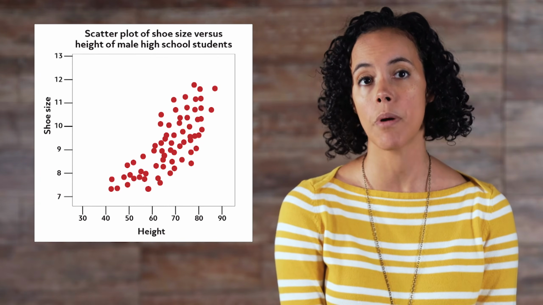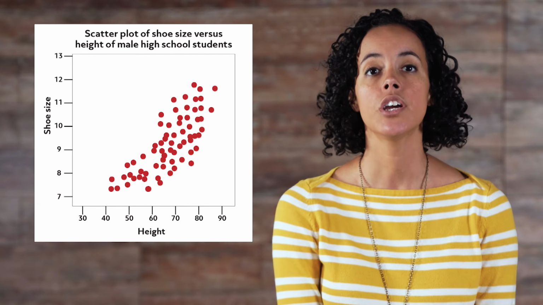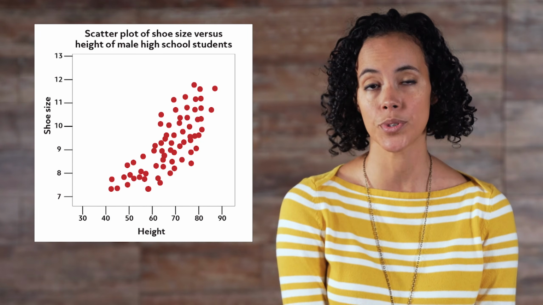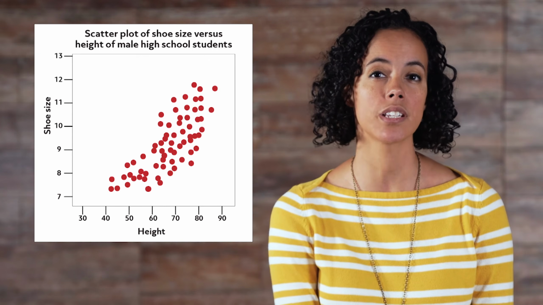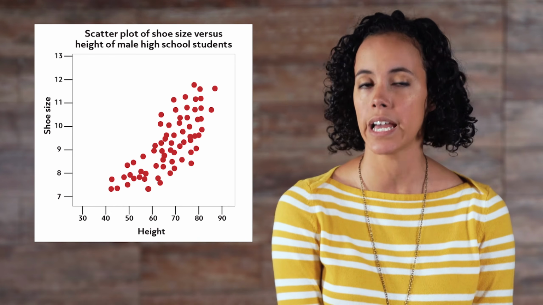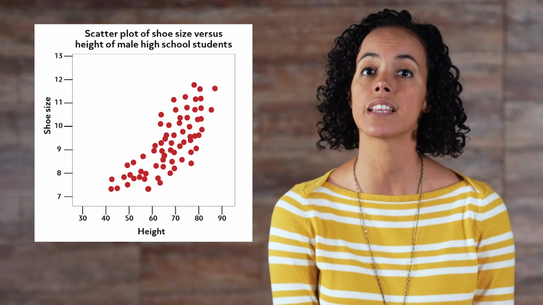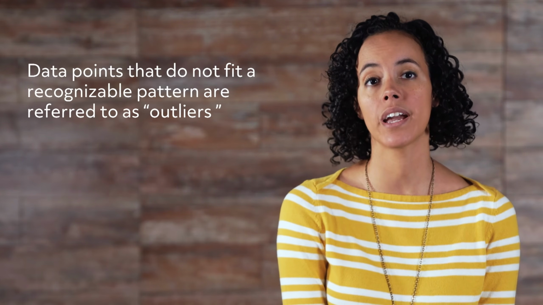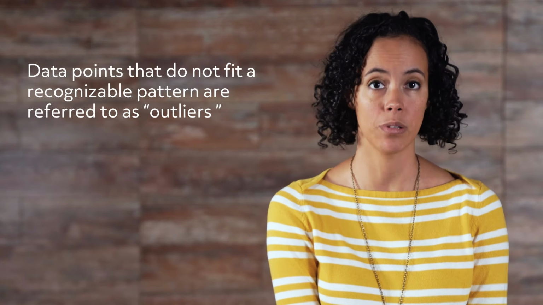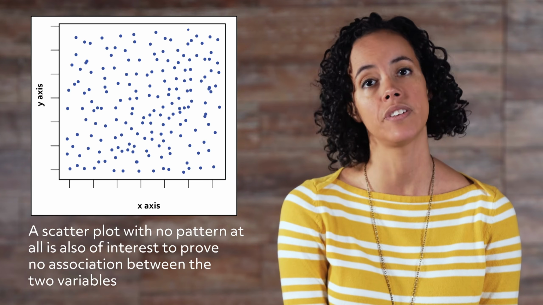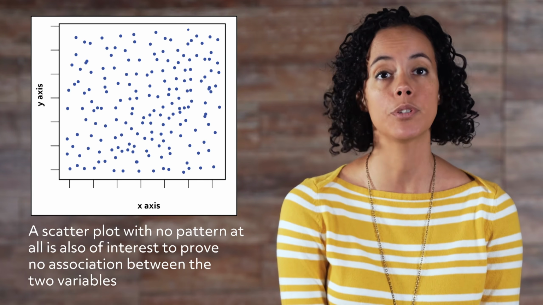An example of a strong positive, somewhat linear pattern could be revealed in a scatter plot of shoe size versus height of male high school students. Because typical male students continue to grow during the high school years, the data for all male students would likely show underclassmen data points at the lower end of the scatter plot and upperclassmen represented at the higher end. Data points that do not fit a recognizable pattern are referred to as outliers. Finally, a scatter plot with no pattern at all is also of interest to prove no association between the 2 variables.